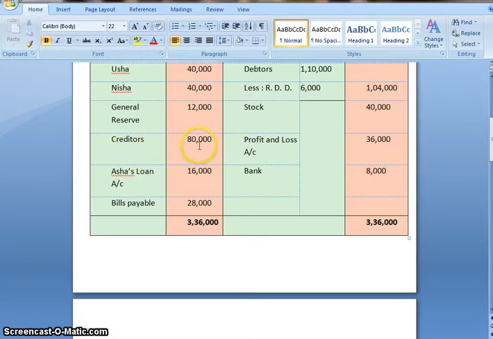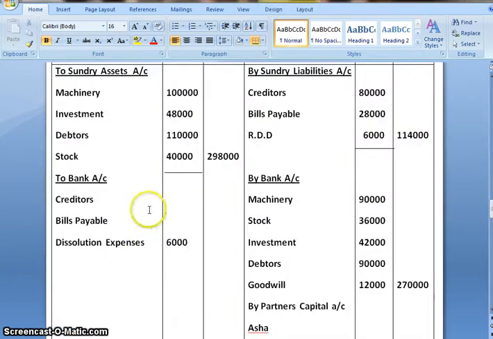That is creditors 80,000, bills payable 28,000. So I have written for creditors 80,000, bills payable 28,000 and dissolution expense 6,000.